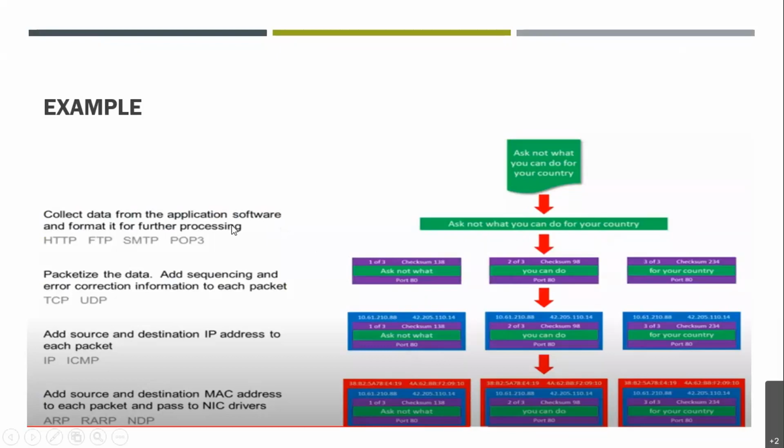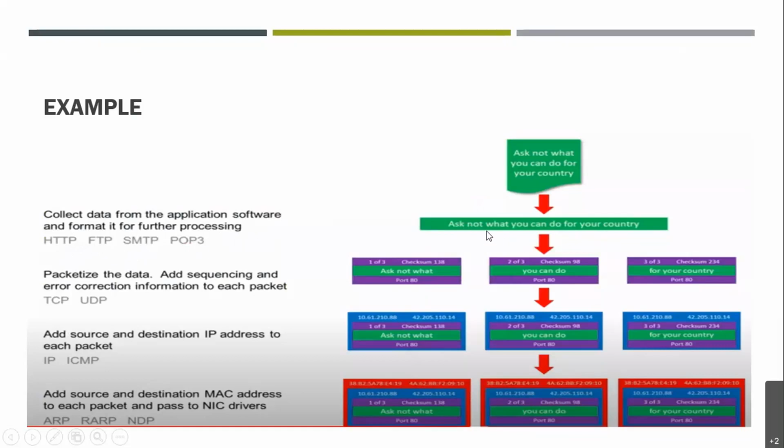It will collect data from the application software and format it for further processing. These 4 protocols will be used. Either this message will be sent via multimedia, via mail, as a file transferred from one to another, or via any web application page, right? It can also be sent through POP, right? So these are the 4 protocols which work on this layer.